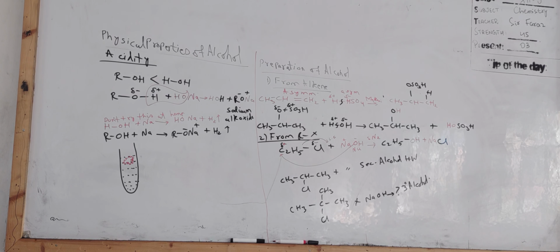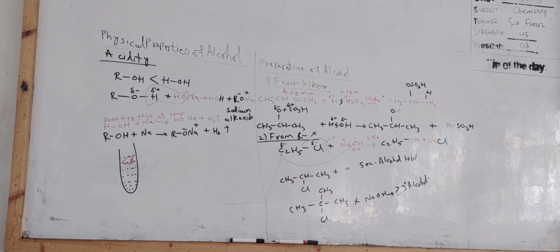And now the preparation of alcohol from aldehyde and ketone. Next is what?